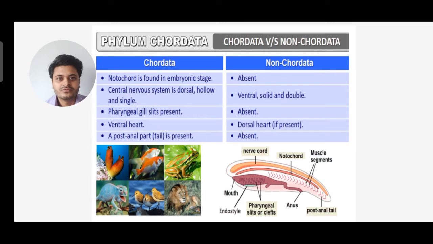In Chordata we have a ventrally located heart, whereas in non-Chordata the heart is located dorsally, if present. And in Chordata we have a post-anal part, that is a tail. The post-anal tail is present, whereas in non-Chordata it is absent. So these are the 5 points.